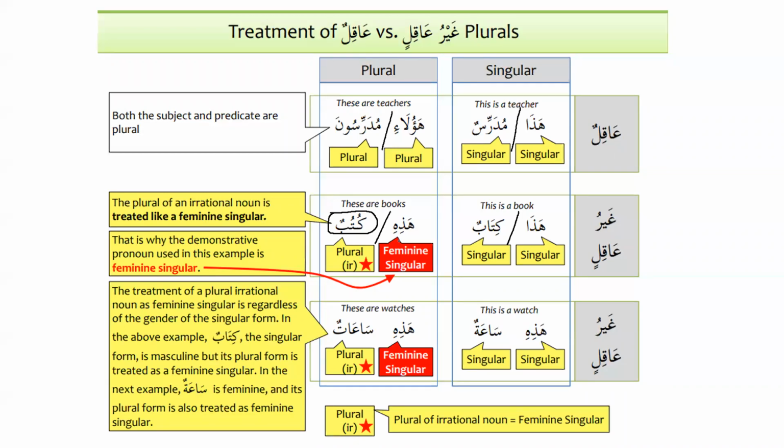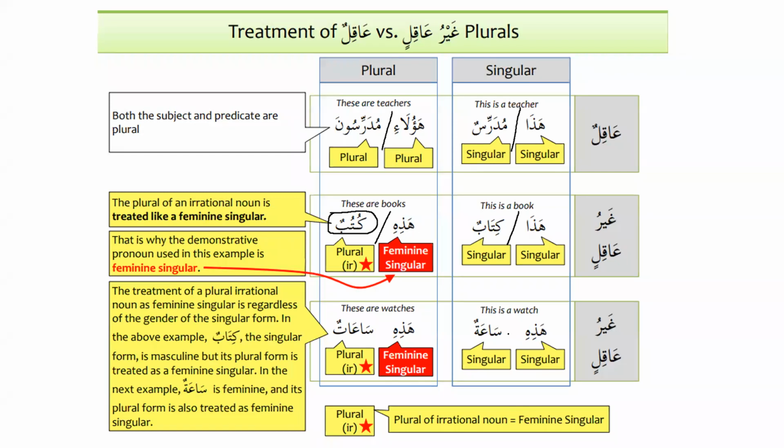So hadhihi kutubun. And why do we say hadhihi? Because this is the plural of ghayru aqil. And we know that the plural of ghayru aqil is considered as singular feminine. So that's why the ishara that we are using, or the subject that we are using, has to be for the singular feminine. So we will say hadhihi kutubun.